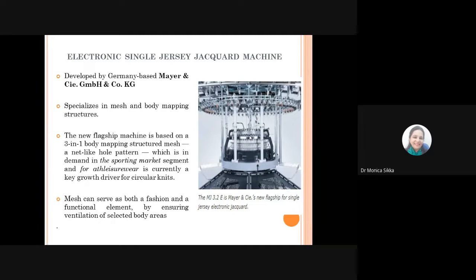These meshes actually serve as a symbol of fashion and a functional element by ensuring the ventilation of selected body areas. So wherever you require ventilation to happen in the fabric, you can have a portion of that fabric produced in a mesh form through these electronic jacquard machines. And that will not only give you the aesthetic value, but it will also improve on the functional element that is required, that is the breathability.